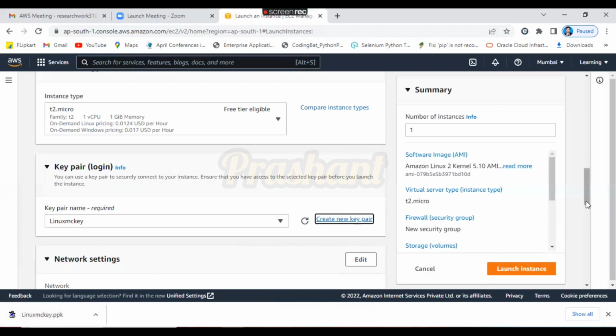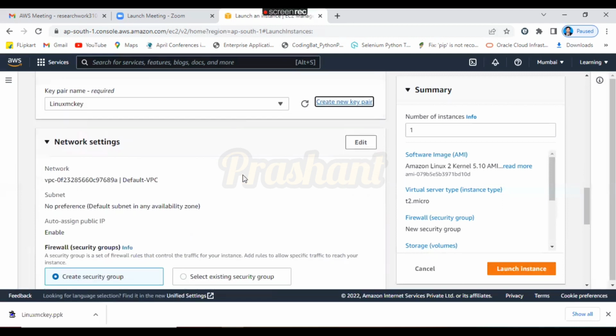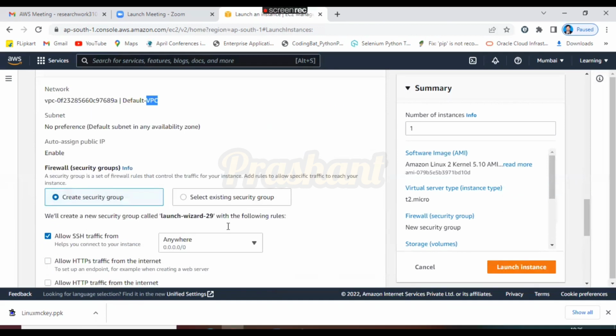So what is next? I will not suggest going into the networking settings in detail, because after 6 to 7 lectures we are going to learn about Virtual Private Cloud: how to create our own cloud and our own private network, in which we will focus on the network settings. So for now, we use the default things.